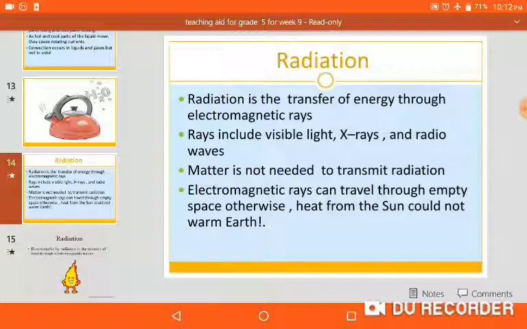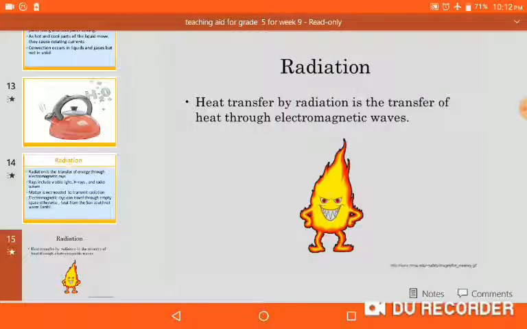Electromagnetic rays can travel through empty space. There is nothing between the sun and the earth. Otherwise, if something were present, heat from the sun could not warm the earth. Understand? I repeat again.